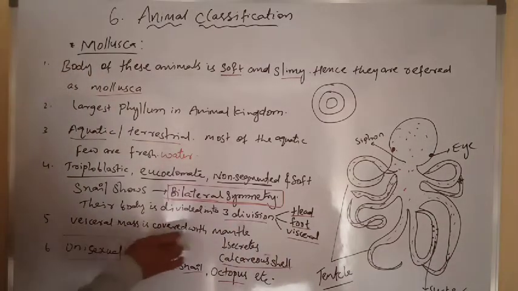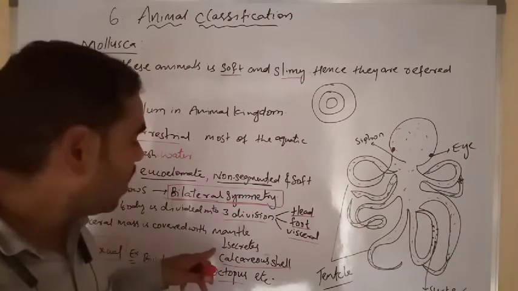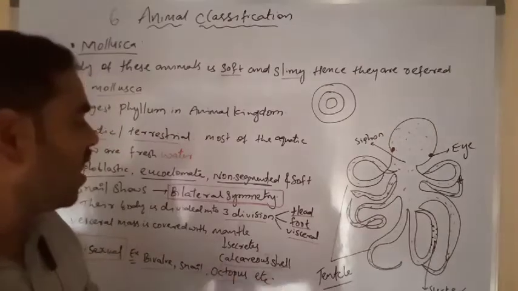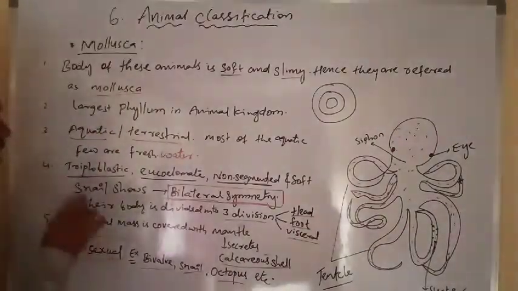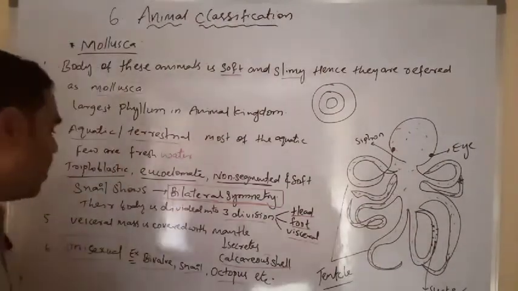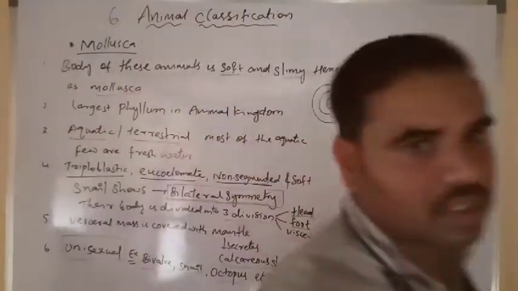The visceral mass is covered by the mantle, which secretes a hard substance. We call these calcareous shells. These are unisexual, like the snail. Examples are snail and octopus.